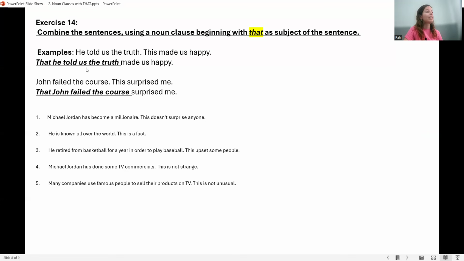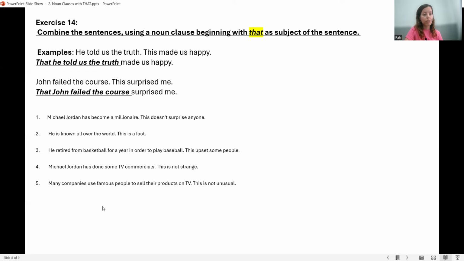Now, in this exercise, you're going to combine sentences using a noun clause beginning with "that" as the subject of the sentence. So you're practicing formal language. Example: He told us the truth. This made us happy. You should start with "that." That he told us the truth made us happy. And second example: John failed the course. This surprised me. That John failed the course surprised me.